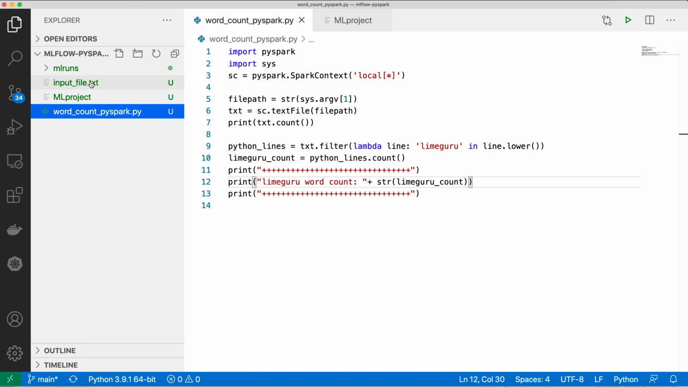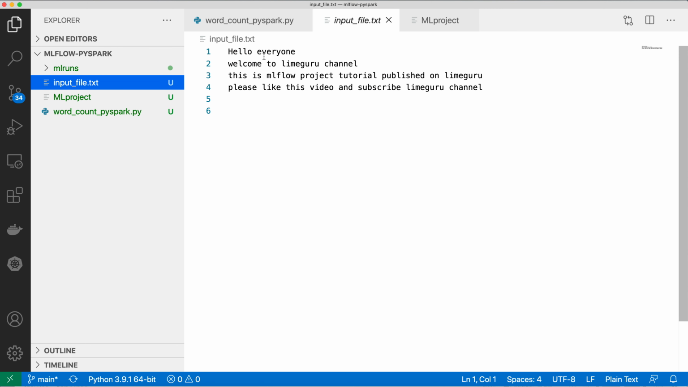And this is my input file. So you see, I'm going to count the LimeGuru word in this file. If you see, there are three occurrences of LimeGuru in this file, and we'll see how you can run this project using MLflow project. So this was about the PySpark program. This is pretty much standard.